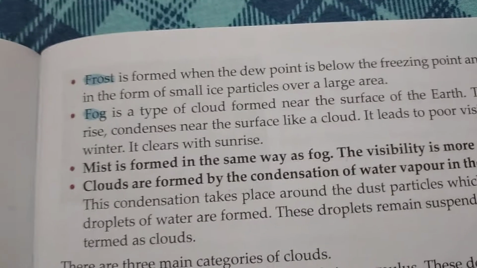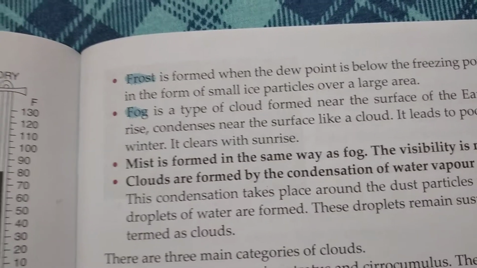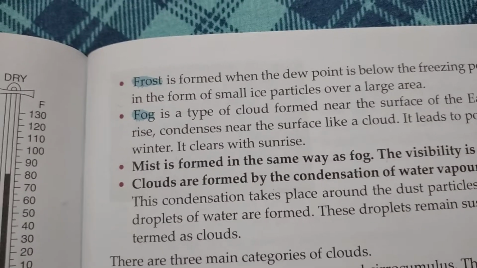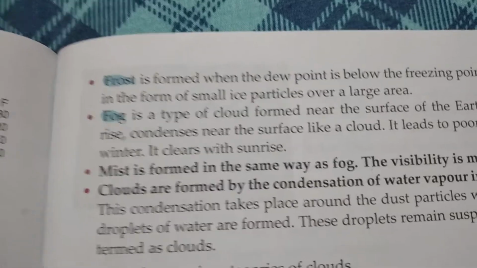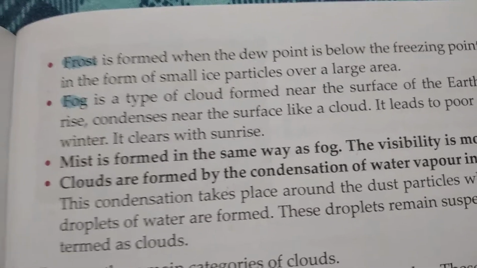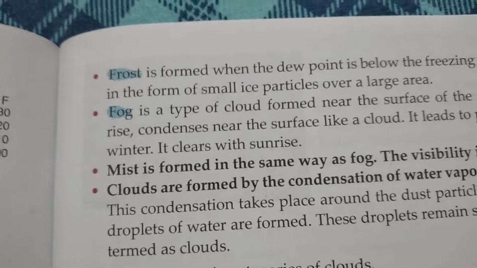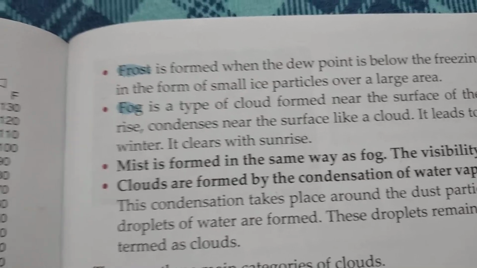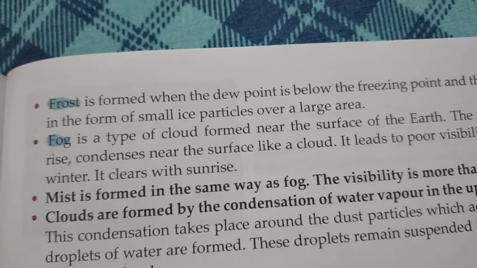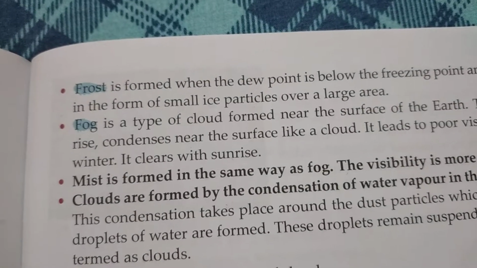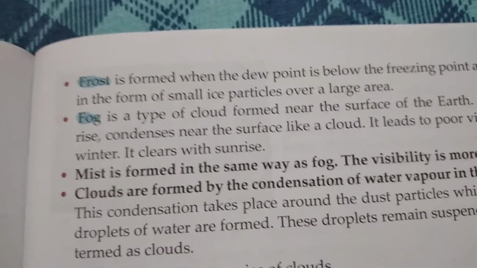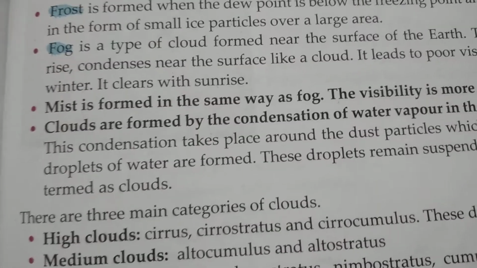That is because of the very low temperature in the early morning: the water vapor present in the atmosphere, instead of turning into water droplets, turns into very tiny ice crystals, and it is known as frost. So the people living at higher elevated areas can experience frost.